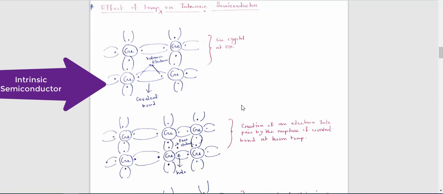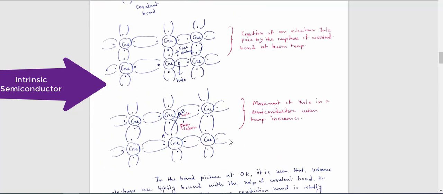Now come to the third figure. It means when an electron hole pair is thermally created. How can you say that an electron hole pair is generated? When this electron leaves this position, this is denoted by a hole. Now this bonding between a hole and a valence electron is not known as a covalent bond, because a covalent bond normally generates between two valence electrons.